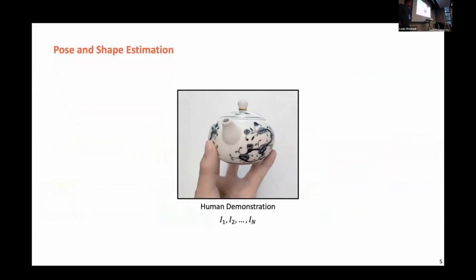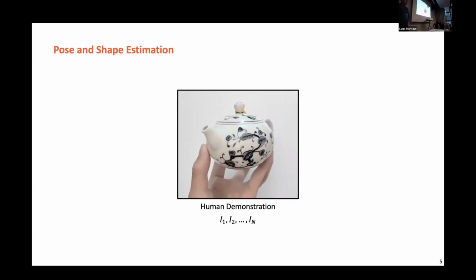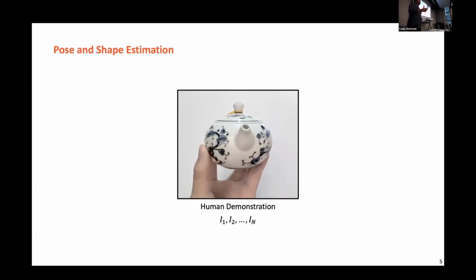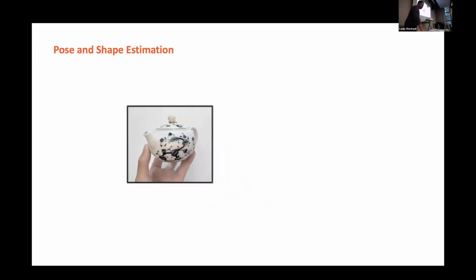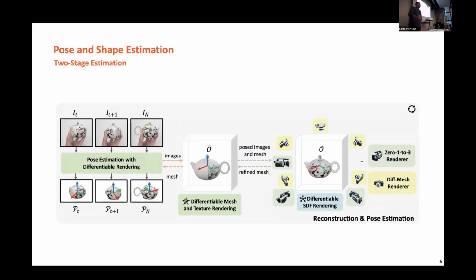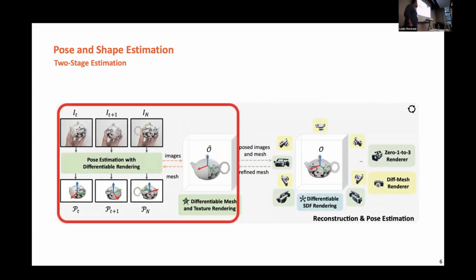So I'm going to go through it part by part. This is the shape and pose estimation pipeline. So assume that we have a video demonstration. A human is manipulating the tip, rotating the tip. What we want to do is have a two-stage estimation. For the first one, we're going to leverage differentiable simulation. We are going to reconstruct the shape and the textures, and also estimate the object poses. Right? As I said, these changes of the poses indicate the task itself. In order to achieve the task, what kind of object change and object shape or poses should be achieved, that would be recognized as a success of the task.